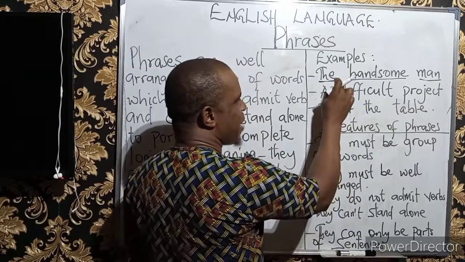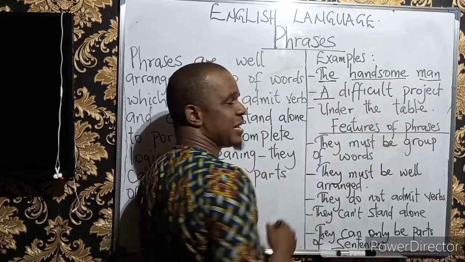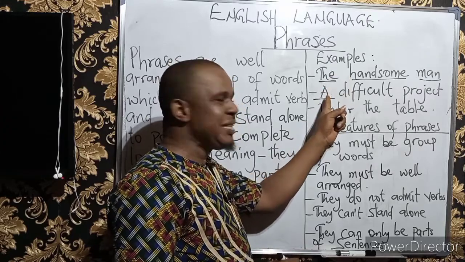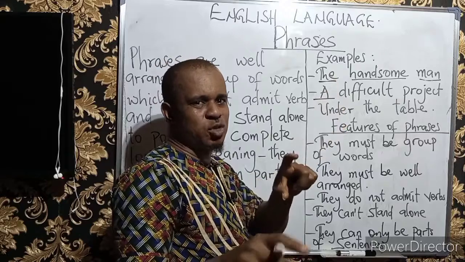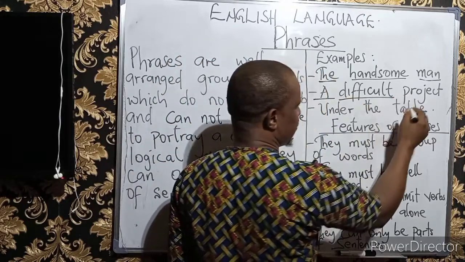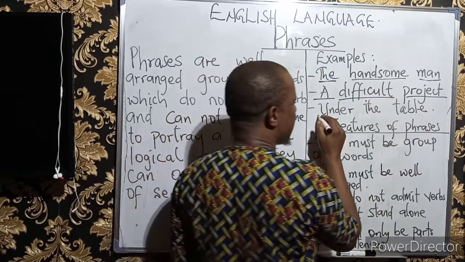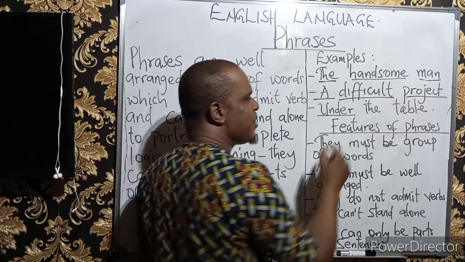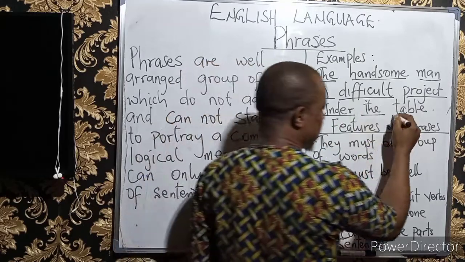So we have adjective, adjective, and a noun. Here, we also have an article, definite, indefinite. We also look at them as determiners belonging to the class of adjectives. And this is also an adjective, and this is a noun, a difficult project. Now, this one is a preposition, under. Article, preposition, and this is an article, this is a noun.